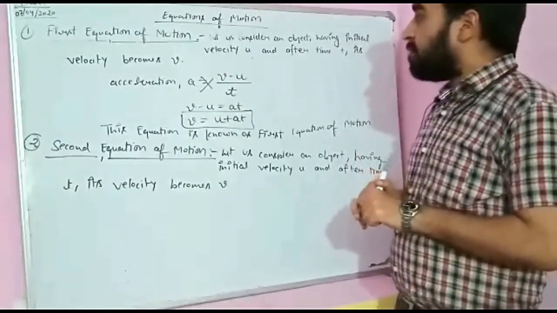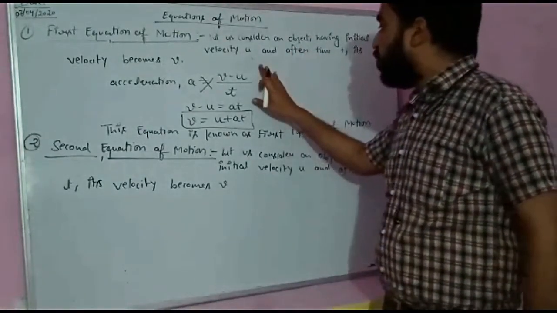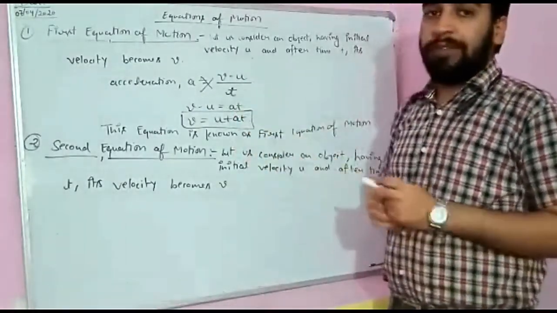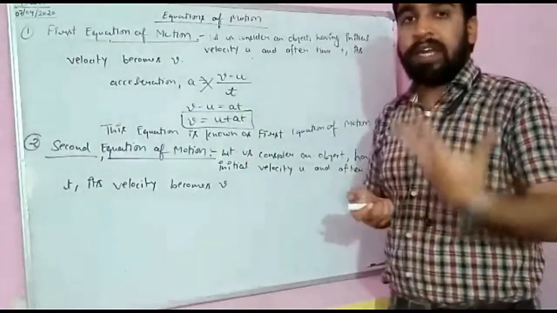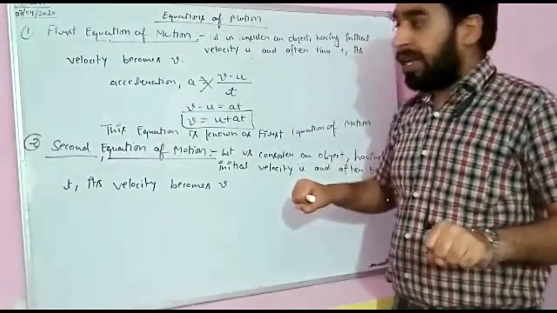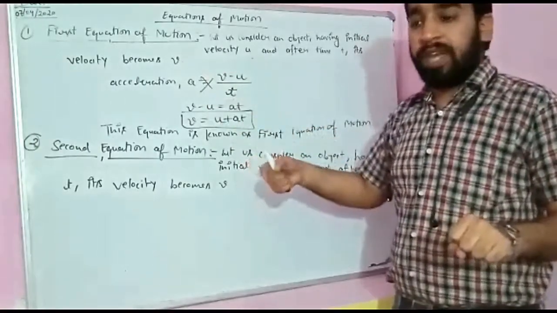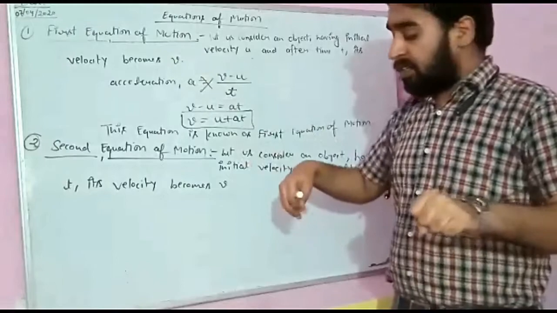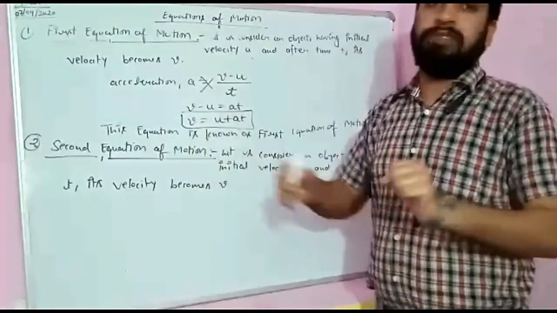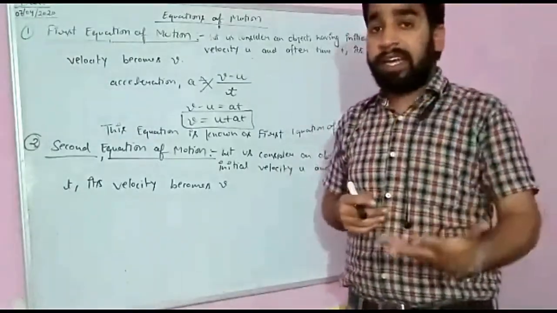For this, you have to consider an object whose initial velocity is u, and after time t, its velocity becomes v. Perhaps you can assume any vehicle which is moving with initial velocity u, and after time t, its velocity becomes v. When will this happen? When we are providing acceleration. The object is moving with velocity u, then we are changing its velocity. When we change its velocity, we are using acceleration.